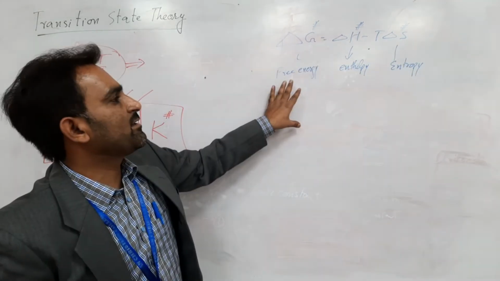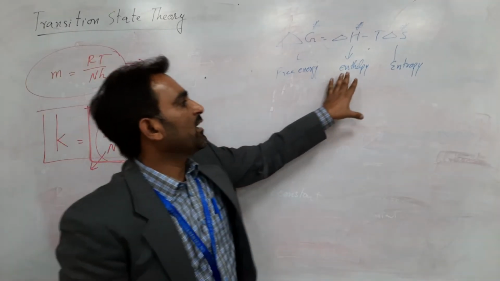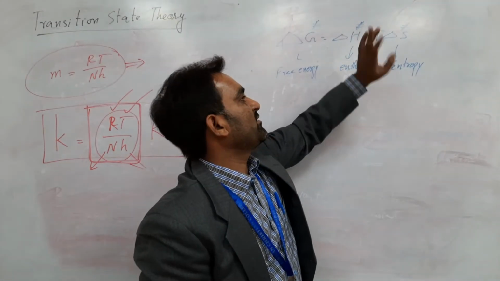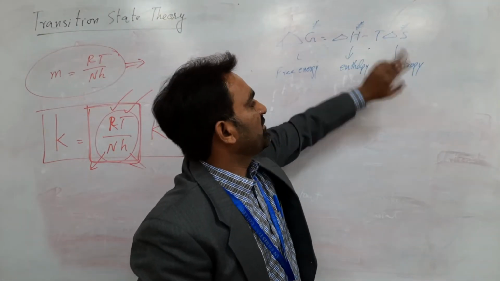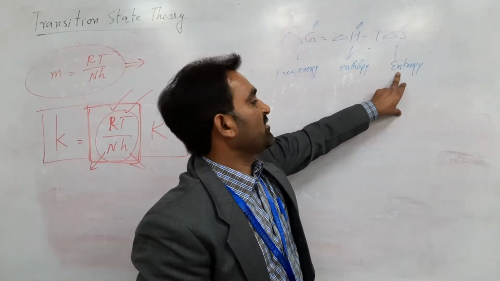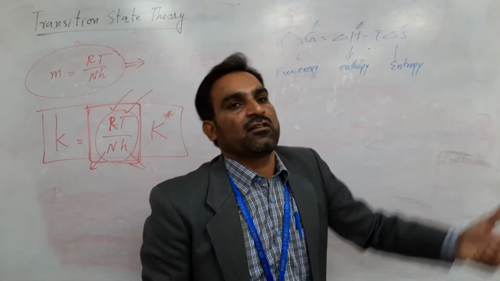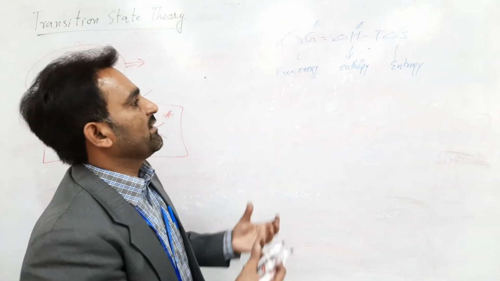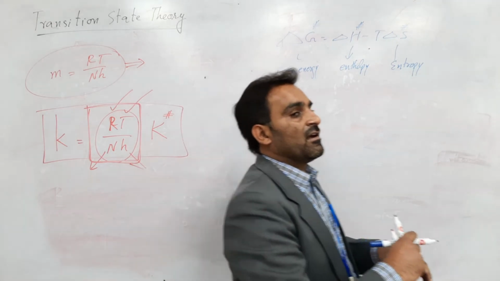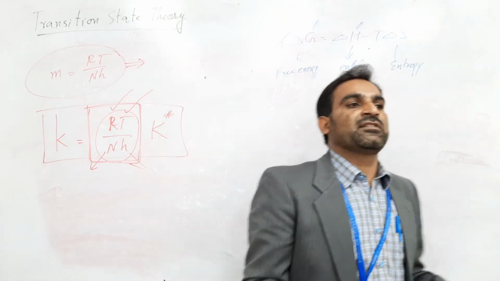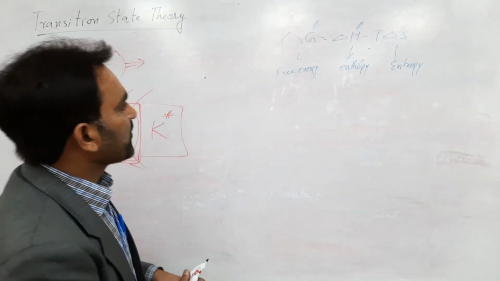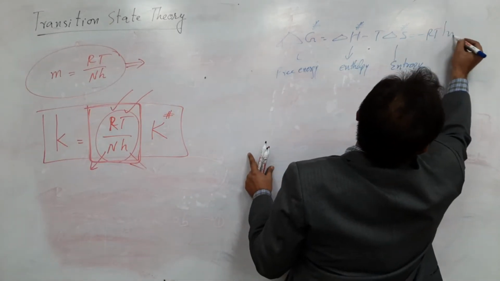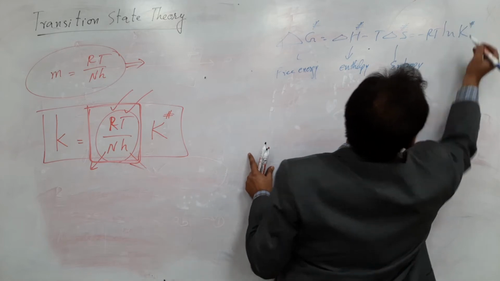Free energy is the energy available to do work. Enthalpy is the total heat content present in the system, and because it is dealing with the transition state, it is the change in enthalpy for the formation of the transition state. Entropy is the disorder, meaning a proper or improper arrangement. If there is randomness, meaning disorder, then the value of entropy will be positive. Now this is also equal to minus RT natural log of K transition.